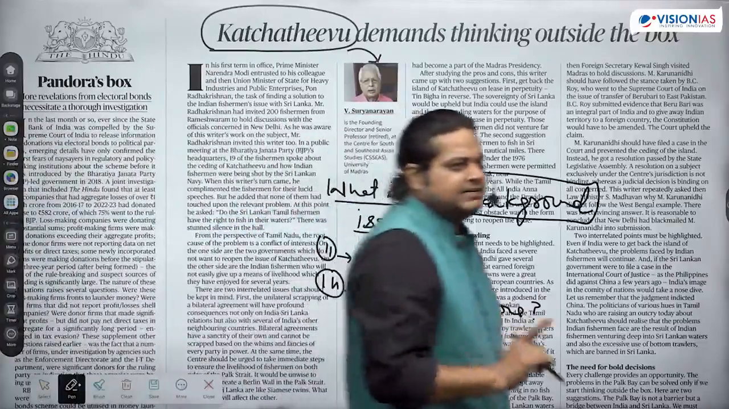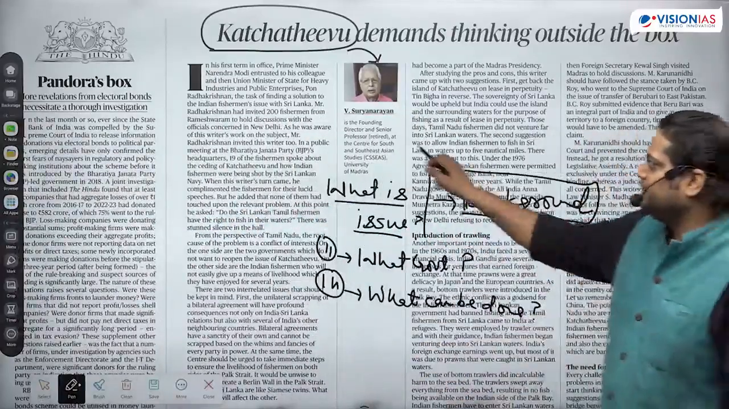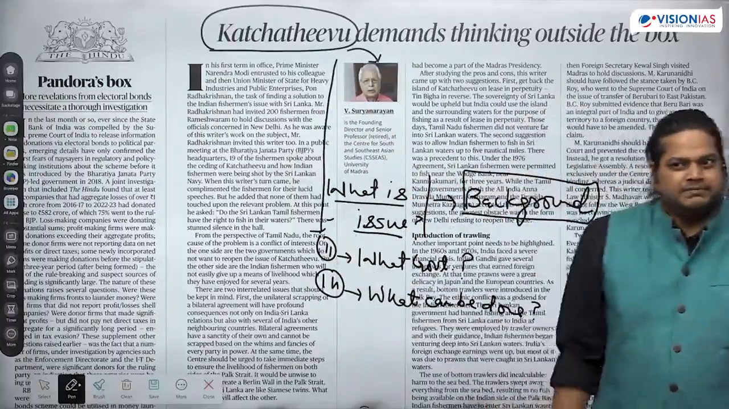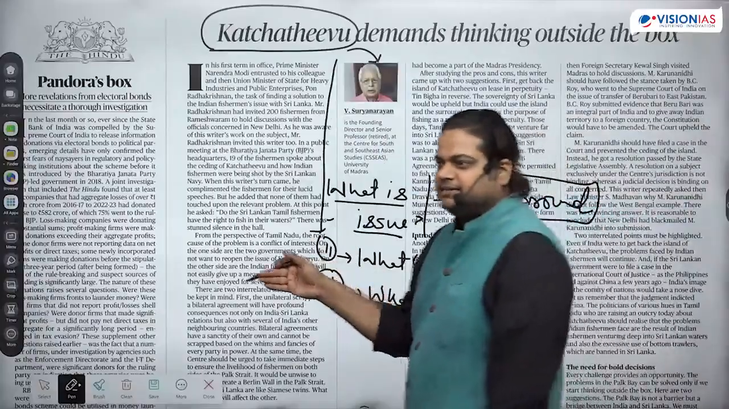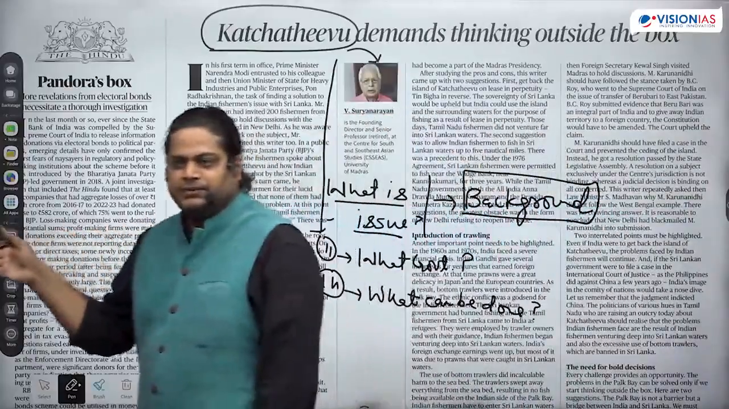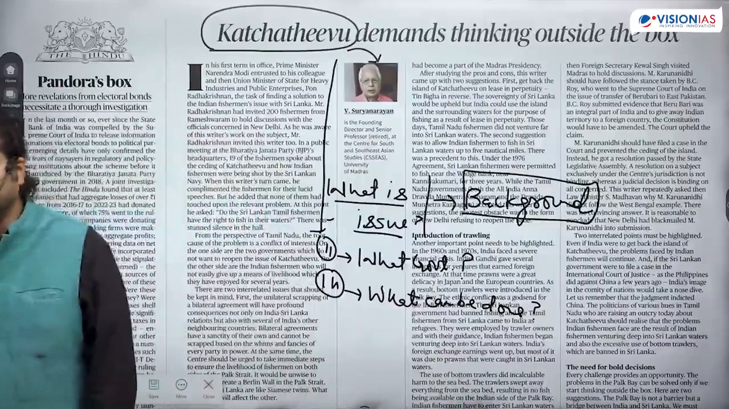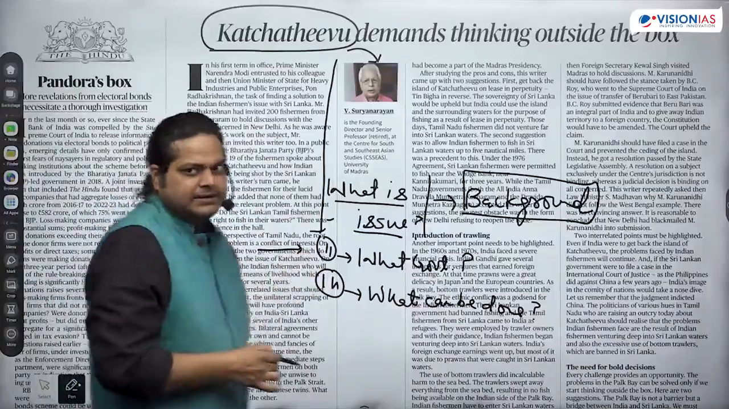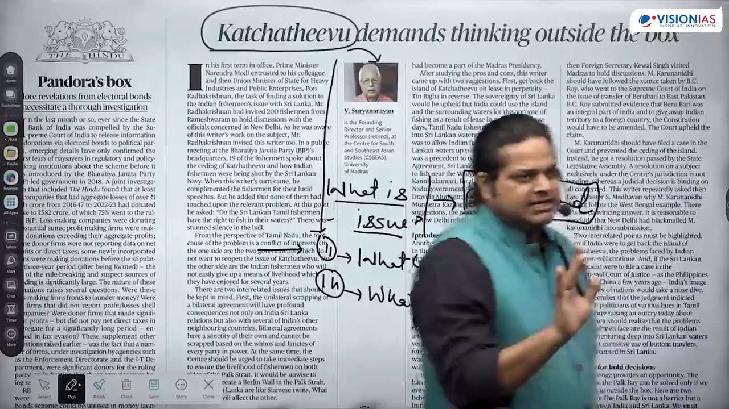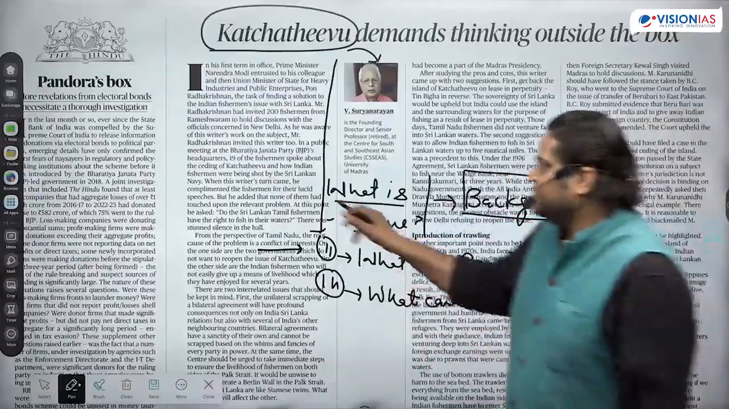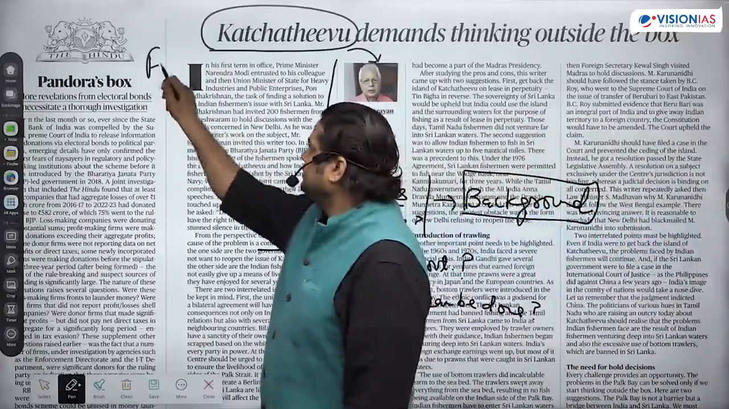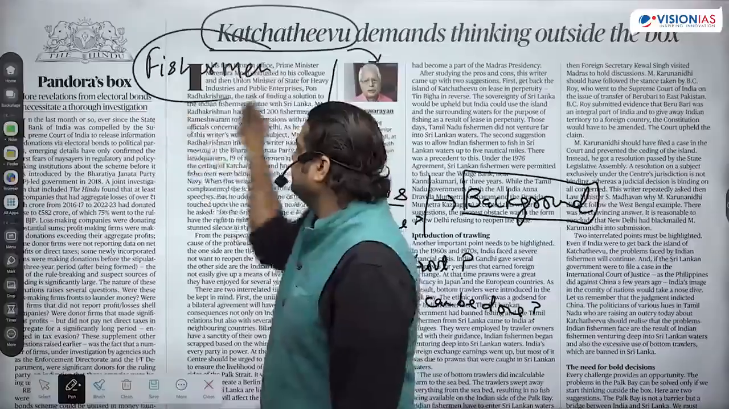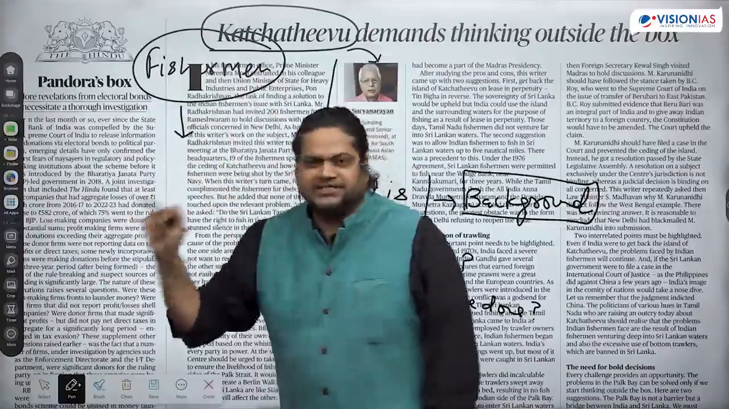If we read this article, we'll try to see what the historical background is, what happened before independence, after independence, and now. Then we'll try to see what the present context is, what is happening. Something has happened, that is why this is the issue. It is related to fishermen. So what is happening with the fishermen?